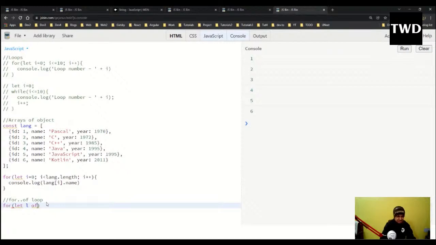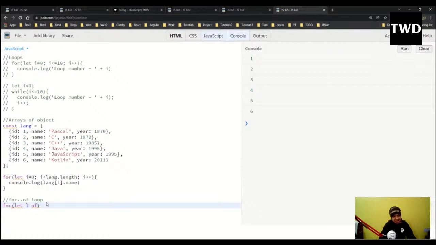I didn't understand how to deal with this kind of array of objects. I'm just looping through it and getting the name. If you have some more doubts, you can contact me offline. I will try to solve them if I have time, but we have to complete this soon. Okay, so let's complete it.